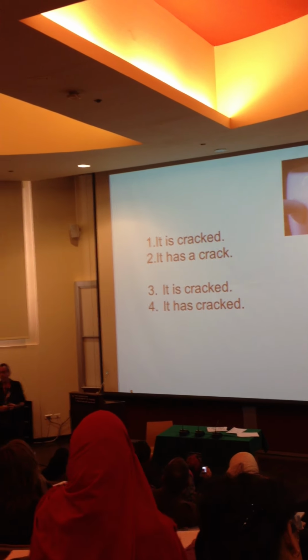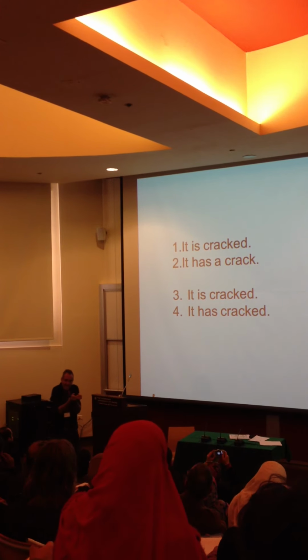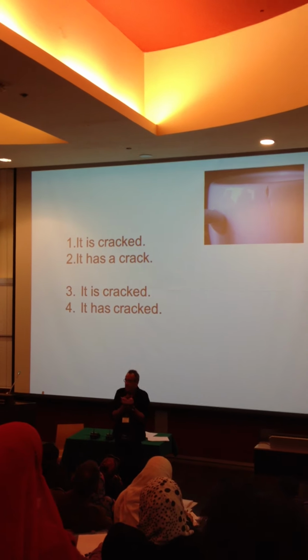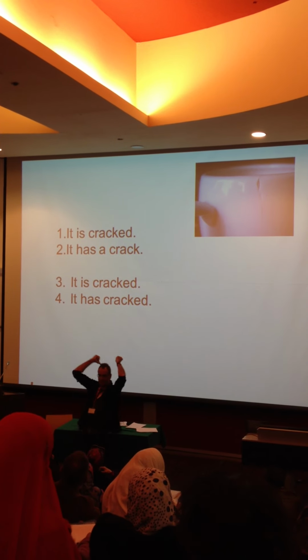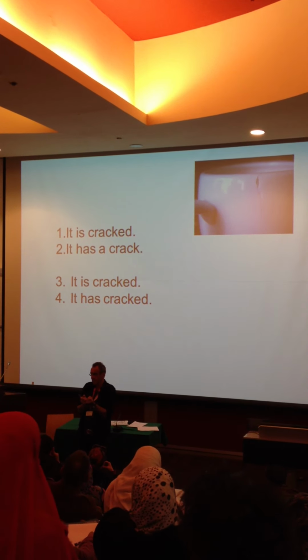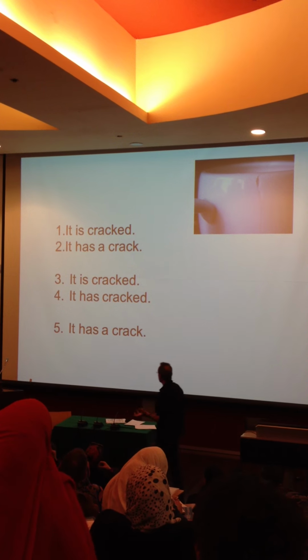What about it has cracked? Has is something we have, yeah? We're going to use it with verbs. The cup has the quality of crack. Sometime in the past, it cracked. Now it has the quality. Just like it has a crack or it has cracked. It's really the same.